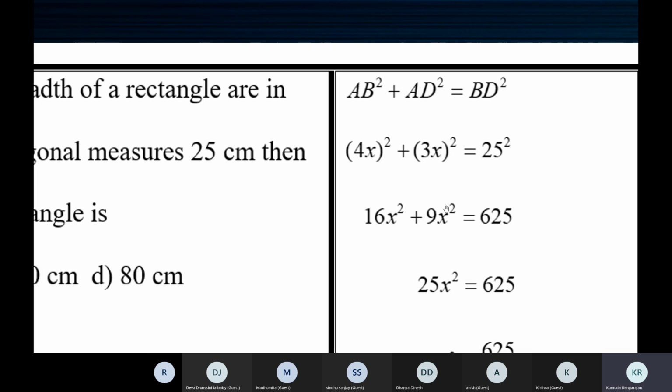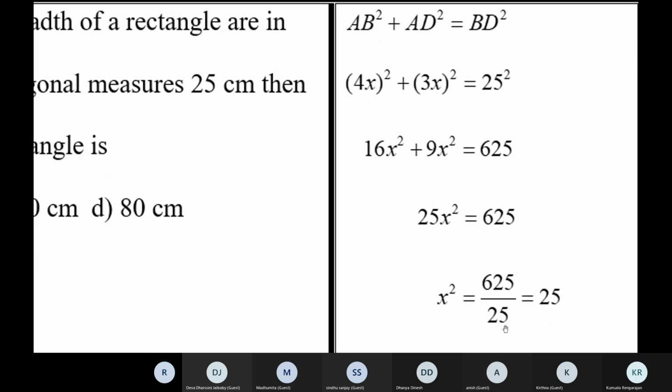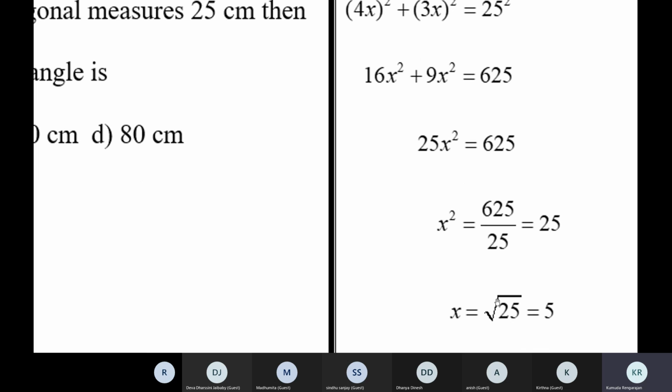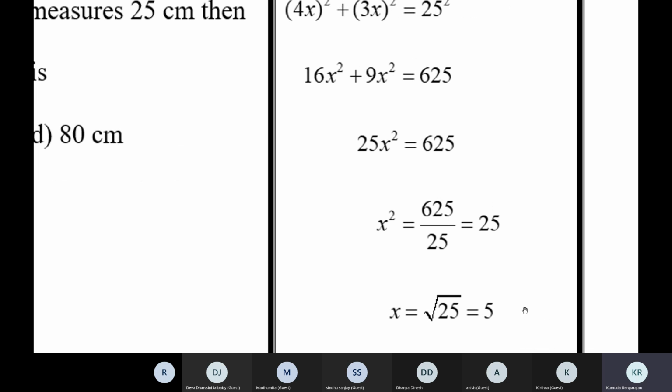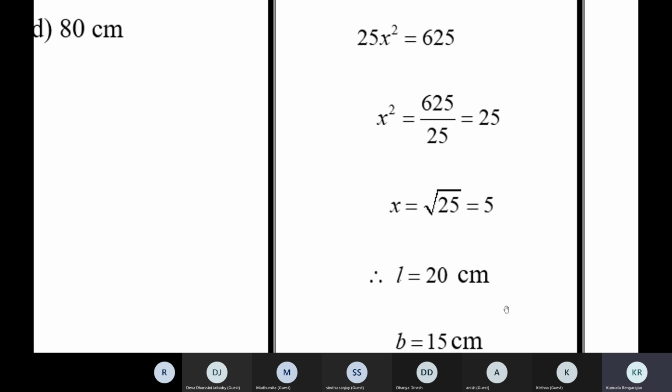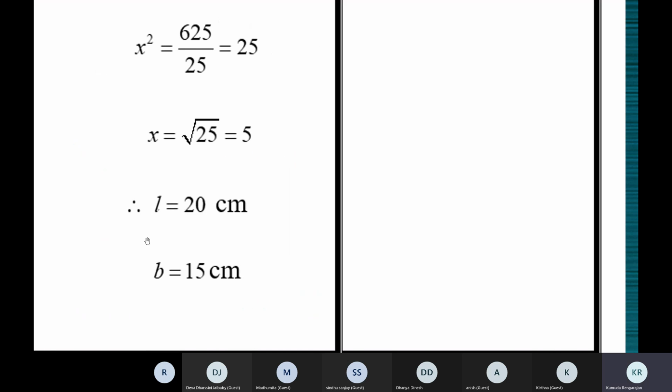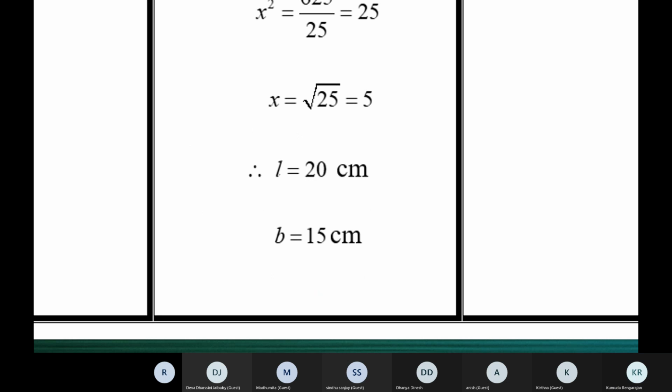When you're adding, you should write x square as it is. Only when you multiply, we multiply x square and x square. While adding, you should add only the numbers. So 25x square is equal to 625. So x square is equal to 625 divided by 25, which is 25. So x is equal to square root of 25, which is 5. So x is 5. The length is 4 into 5, 20 centimeters, and the breadth is 3 into 5, 15 centimeters.